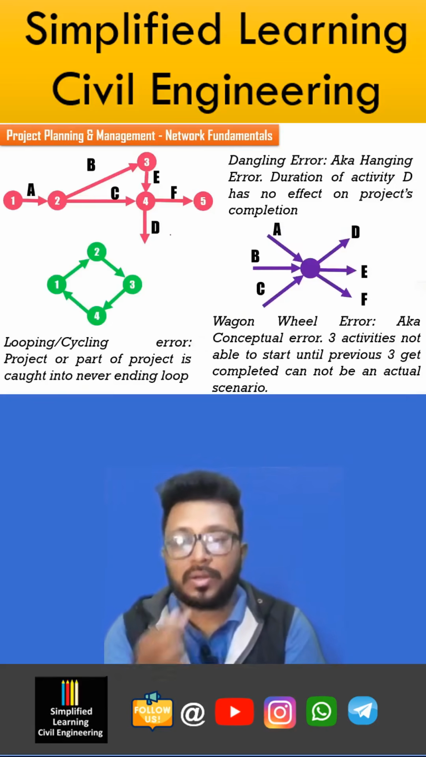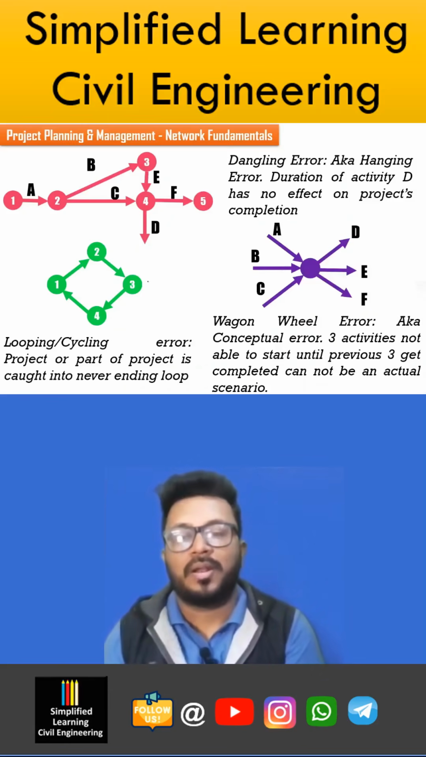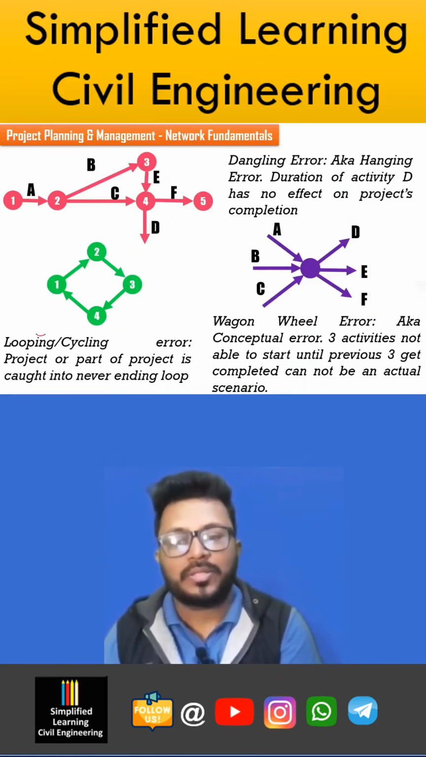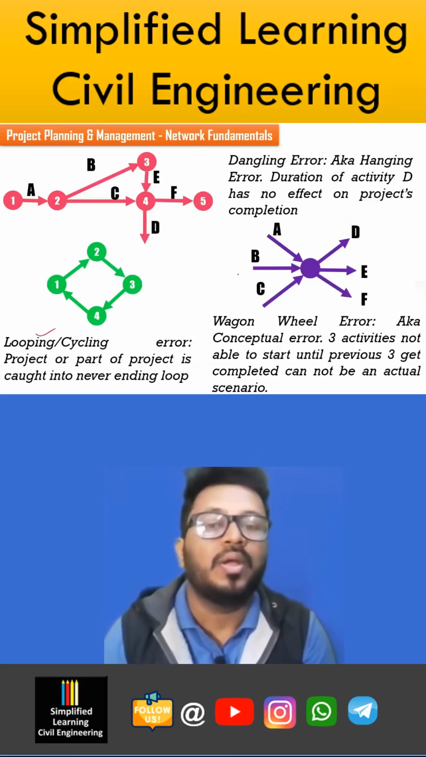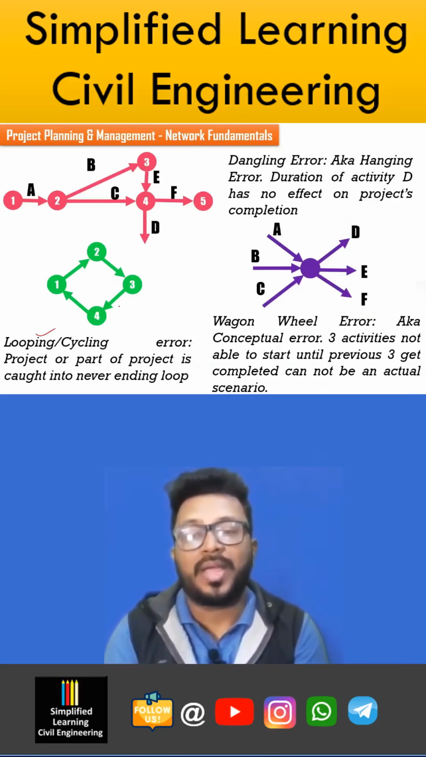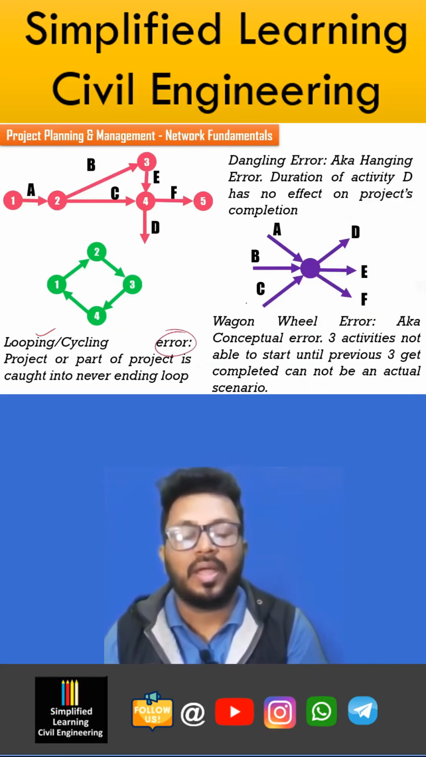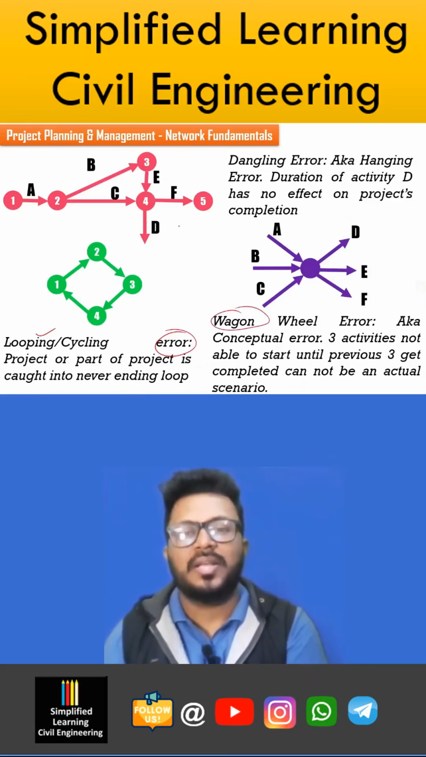Now, since we have seen this dangling error, let's see other types of error in this explanation only. One is the looping or cycling error. We just saw a question where there was a statement that looping is allowed. No, looping is not allowed, and once looping can be seen, it will cause an error. Another one is the wagon wheel error. Now let's see this dangling, looping and wagon wheel error one by one.